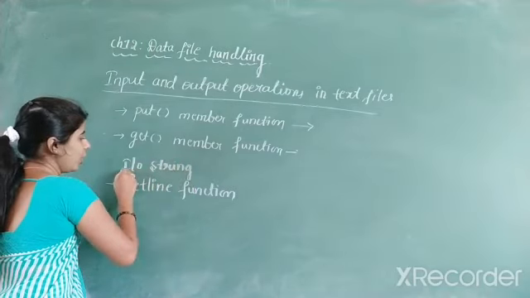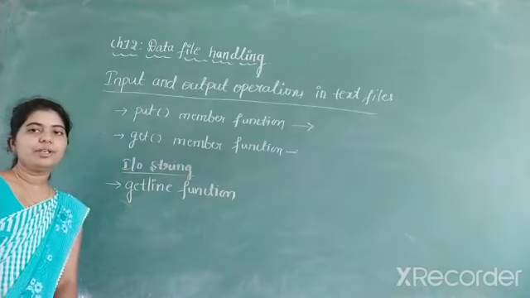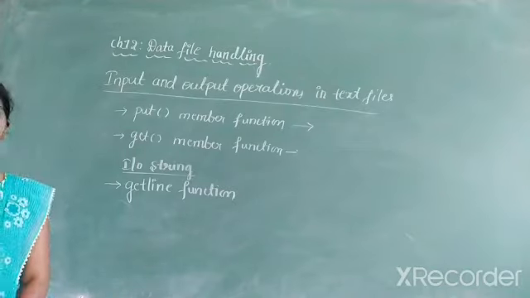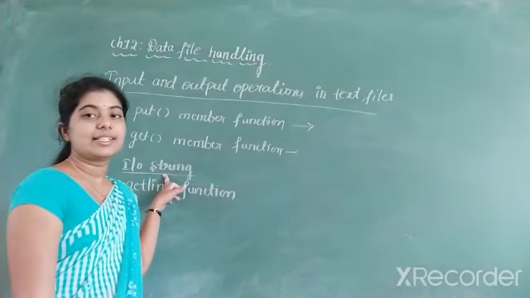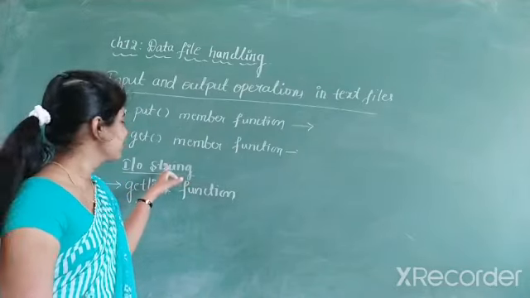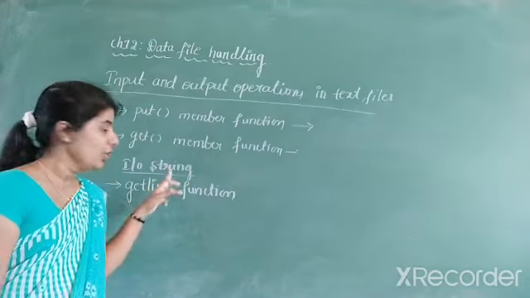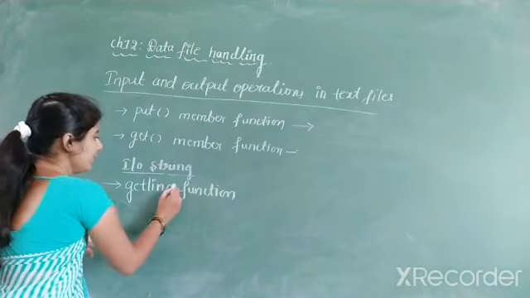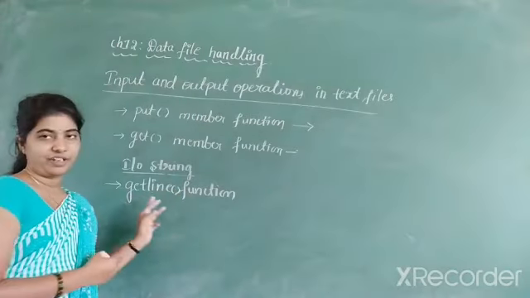IOString, input output string. So what do you mean by string? A string is nothing but a sequence of characters, or a collection of characters, is called a string. So we are going to discuss the getLine member function.